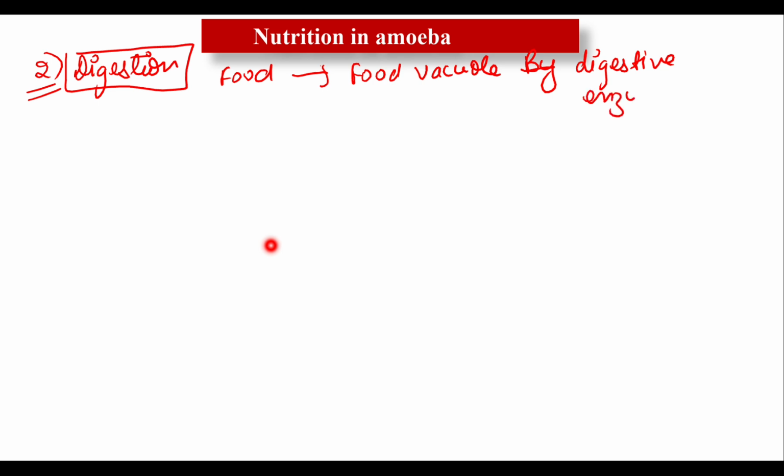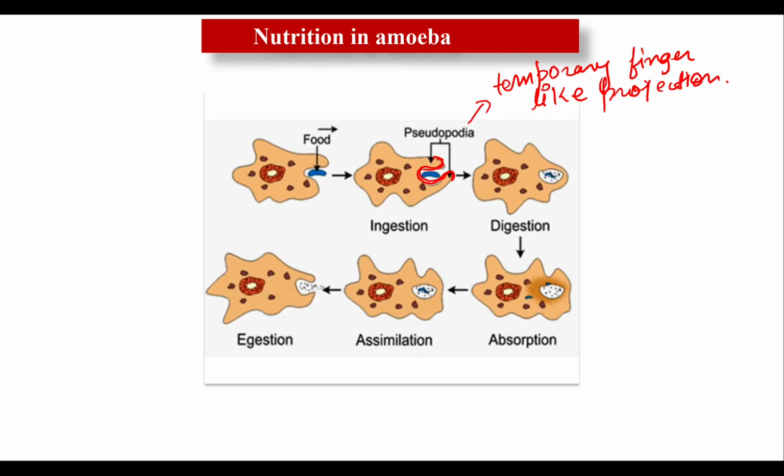Keep this in your mind that digestive enzymes are always necessary for the breakdown of complex food substances into simpler forms. Now where are these digestive enzymes present? The enzymes are present in the surrounding cytoplasm.